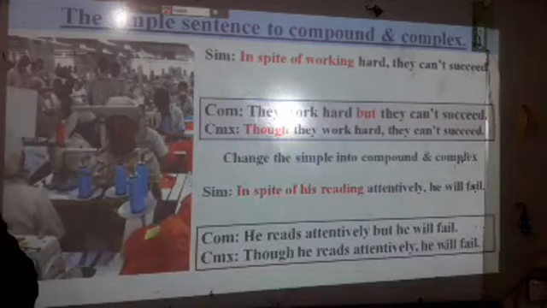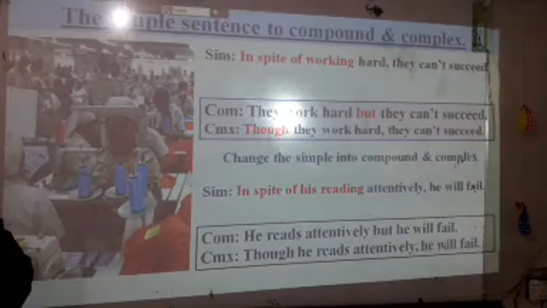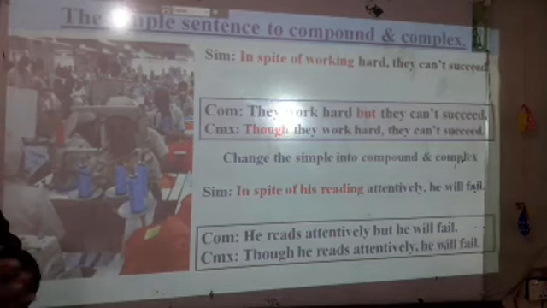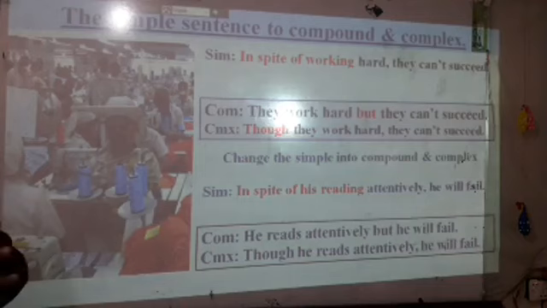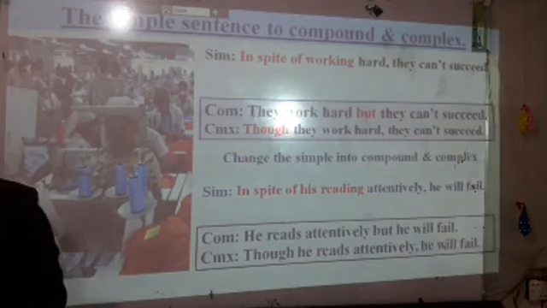Look at the sentence, and the red colors mark the change, and of course it helps you easily understand what the change of this sentence is, compound and complex.